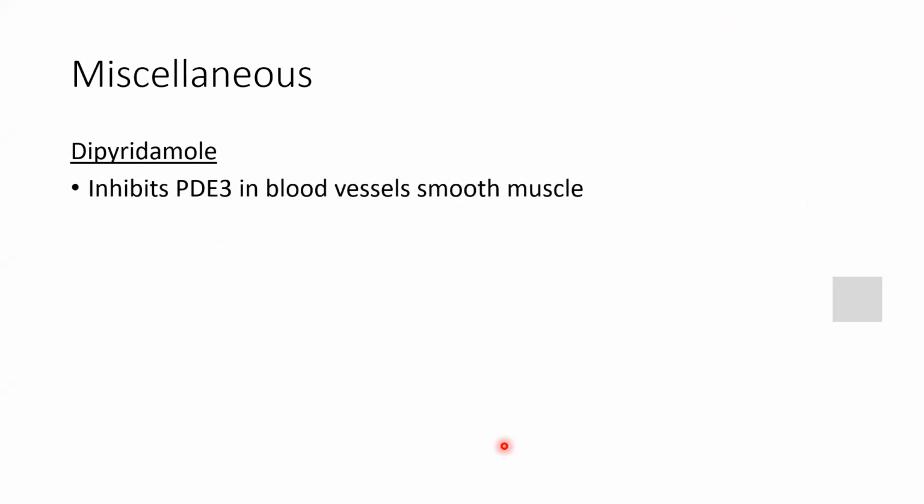After this, miscellaneous. So this is dipyridamole. Someone had already mentioned this molecule. It also inhibits the phosphodiesterase 3 enzyme in the blood vessel smooth muscle. You remember what the role of the PDE3 enzyme is? Anyone? It breaks cAMP. Yes, correct. So PDE3 is breaking down the cyclic structure of cAMP and converting it into AMP.